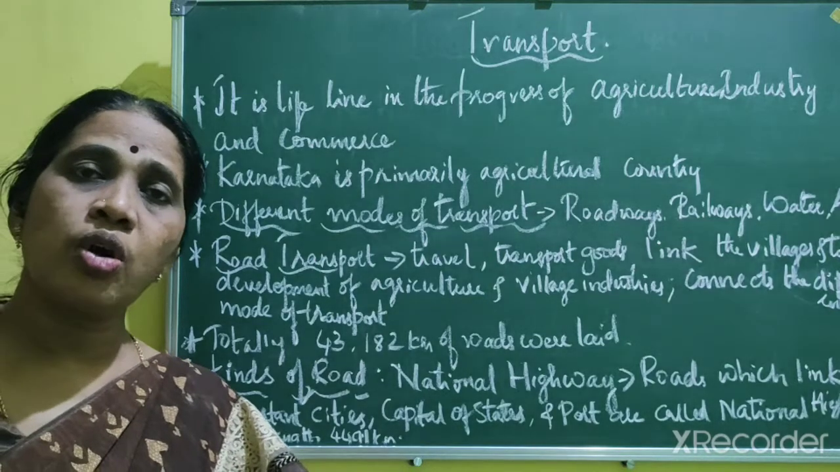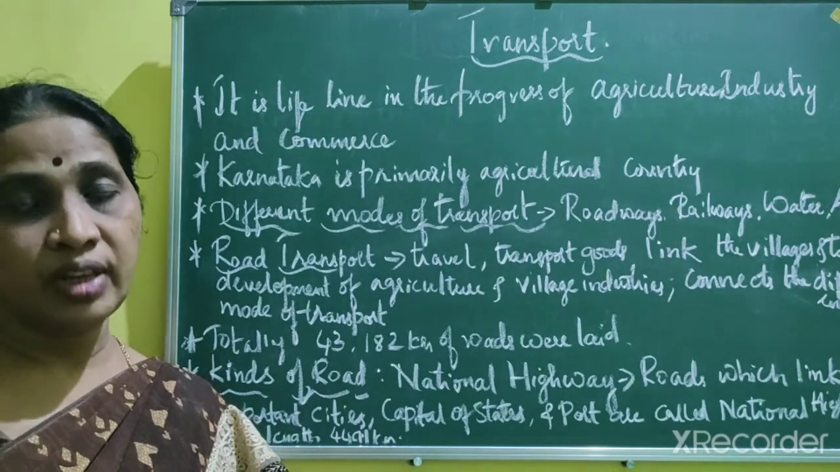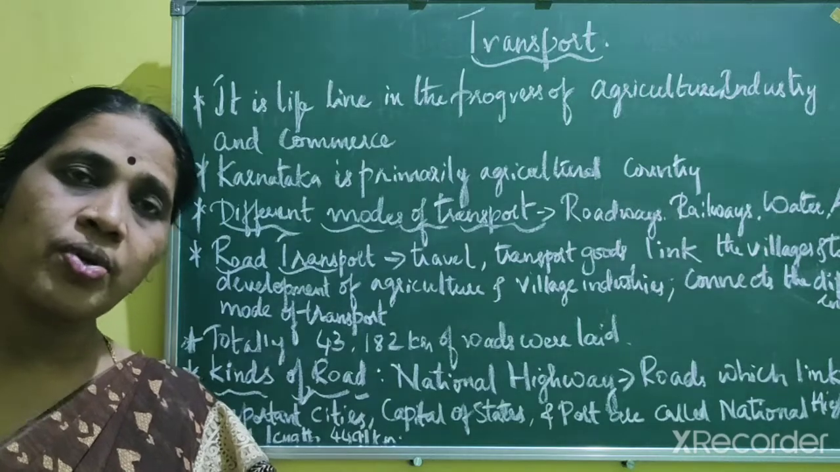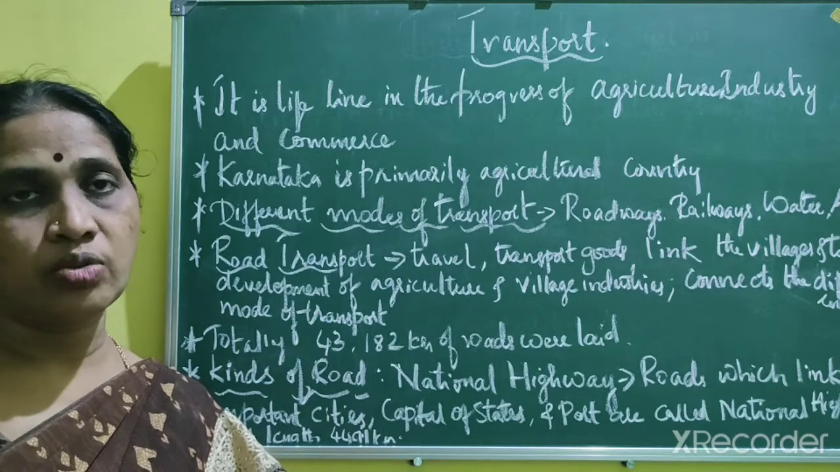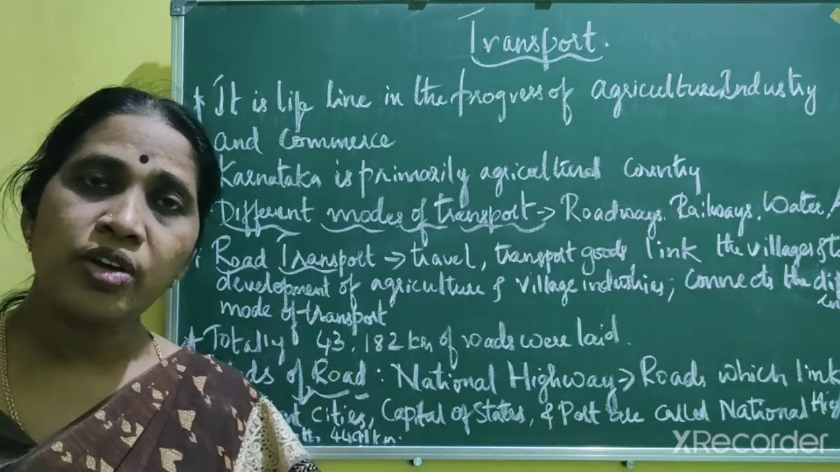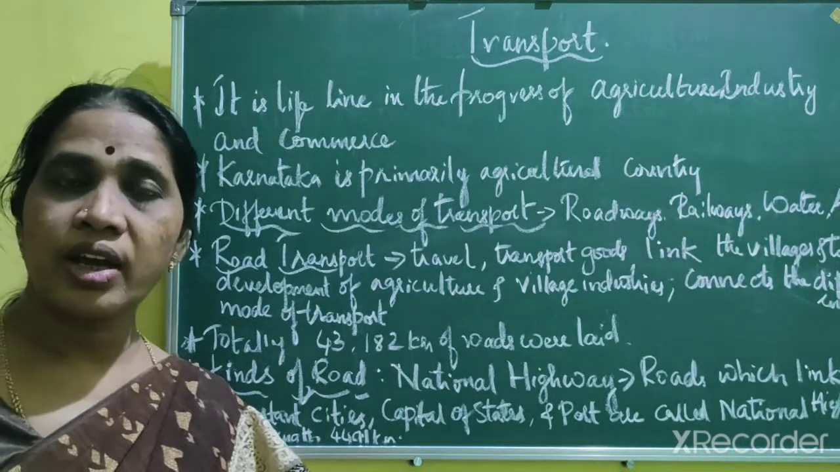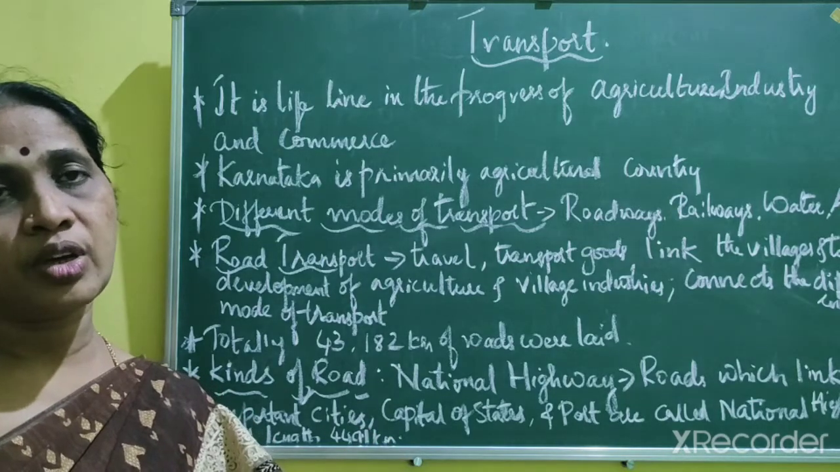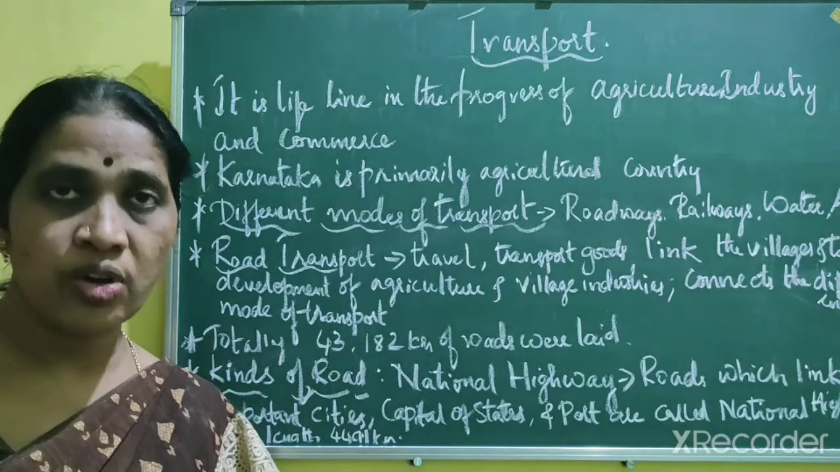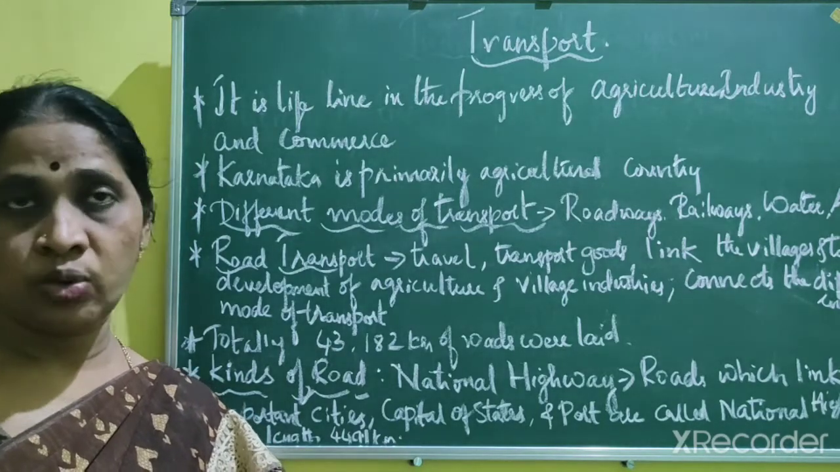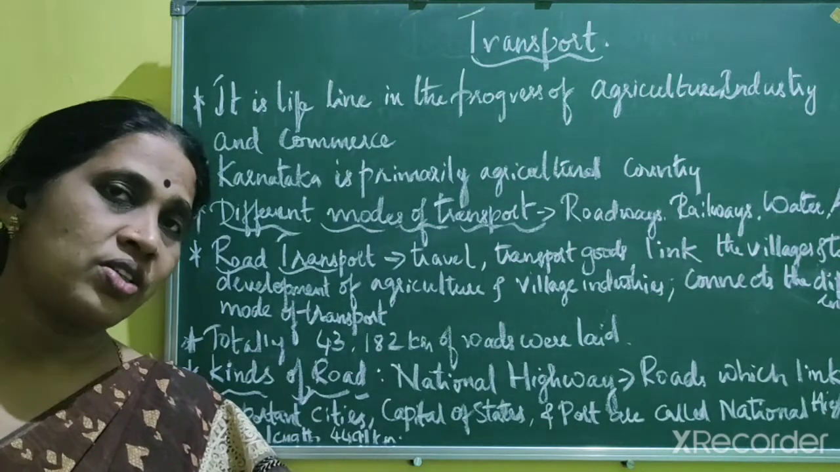Further, as you all know, a large number of people in Karnataka are still living in rural areas. So road transport helps to link the villages and the towns. The development of agriculture and village industries in the rural areas also makes road transport essential, because it is very convenient to connect isolated villages. I think you all understood. As most of the people still live in rural areas, road transport plays a very important role because it links the villages and the towns.